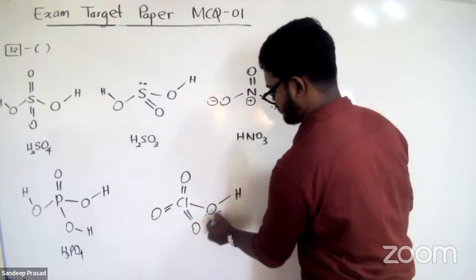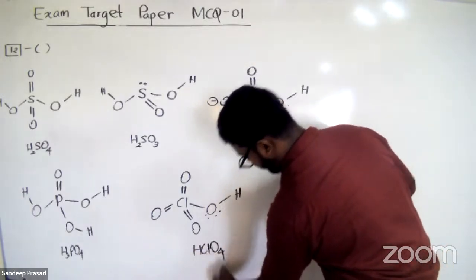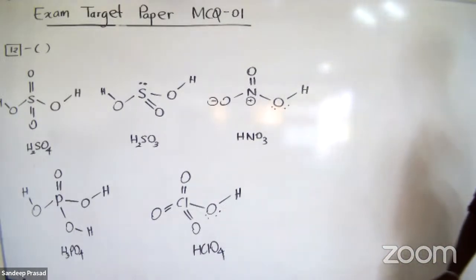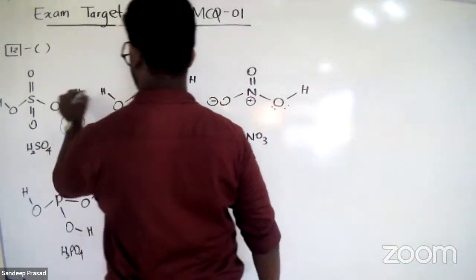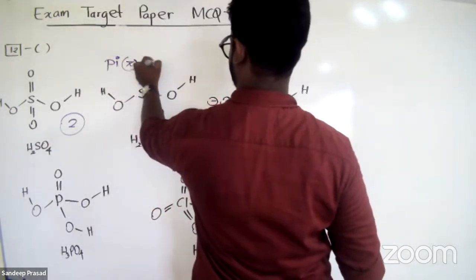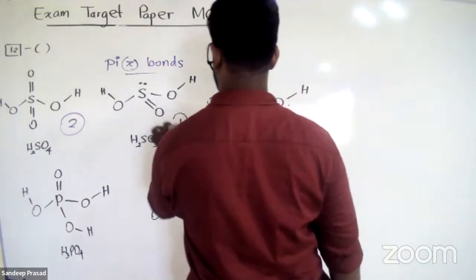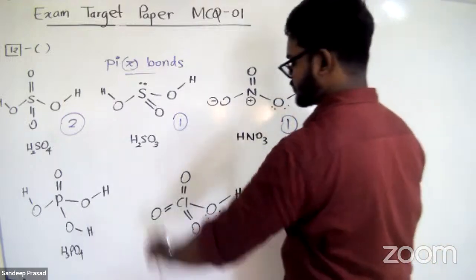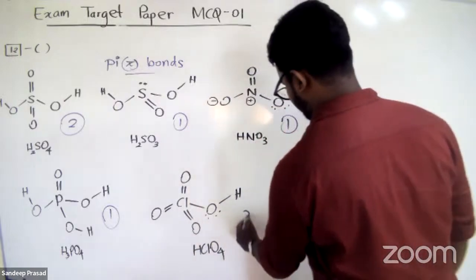Right? Now you can see that this is HClO4. Now you can count the number of pi bonds. So which one has the highest number of pi bonds? In sulfuric acid, there are 2 pi bonds. In sulfurous acid, how many pi bonds? Just 1. In HNO3, just 1 pi bond. In phosphoric acid, just 1. In perchloric acid, there are 3 pi bonds.